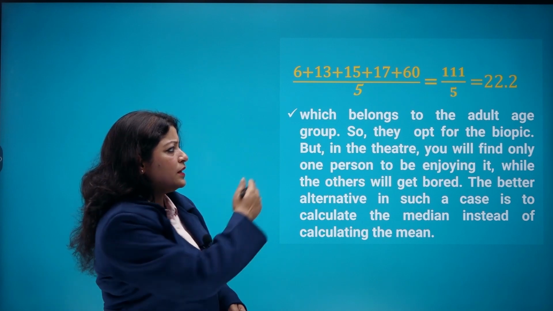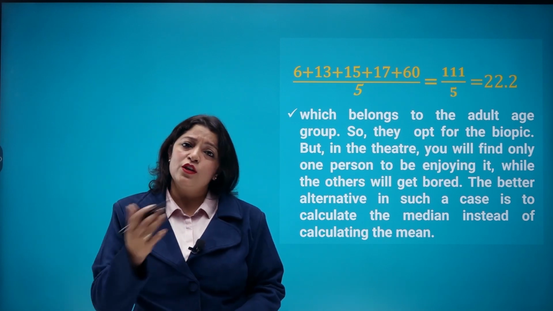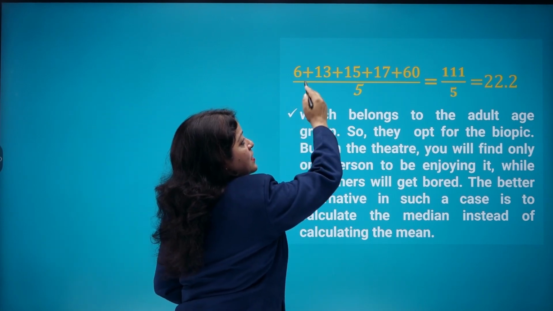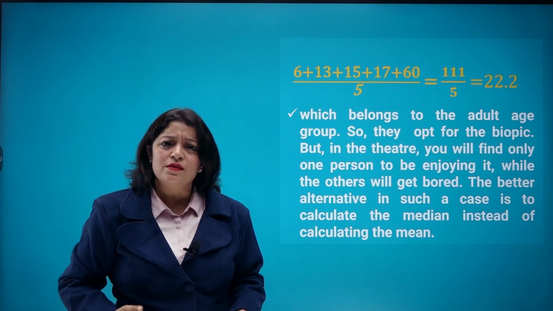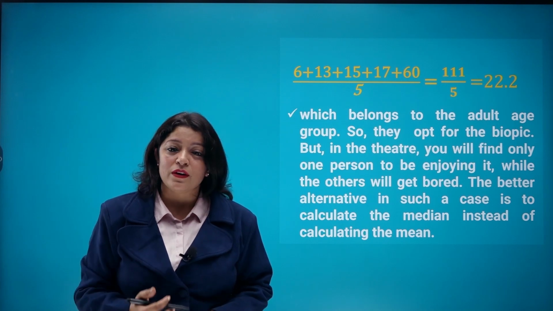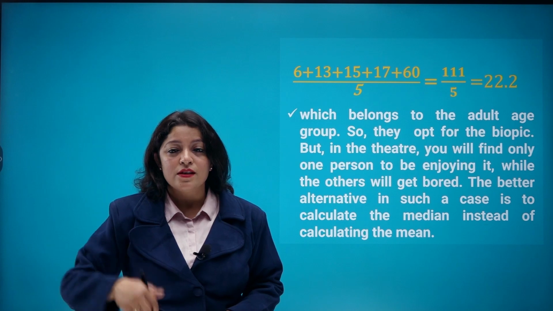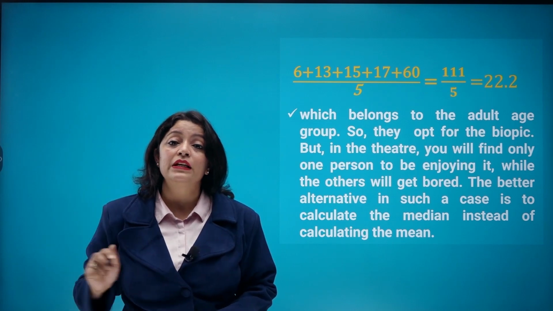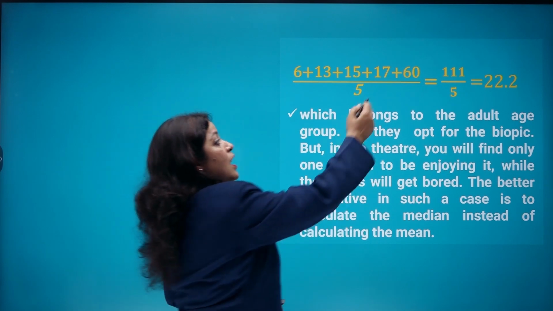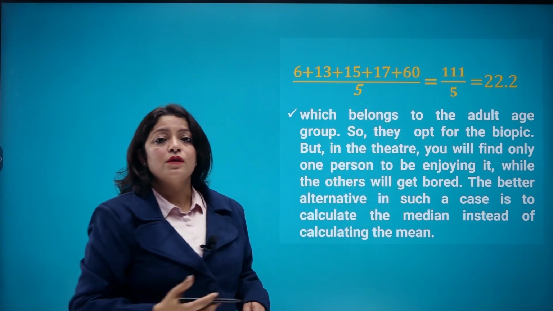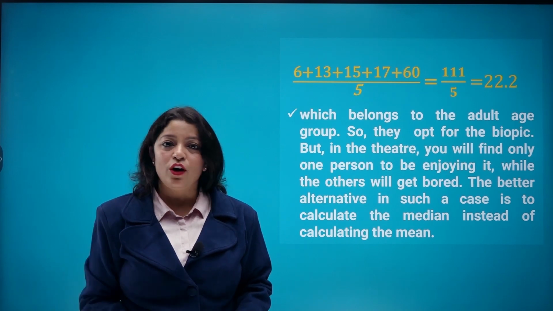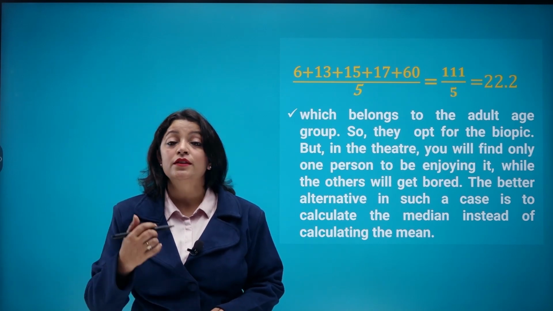But in the theater you will find only one person enjoying it, the one who is 60 years of age, right? Because the rest are either a kid or in the teenage group. So is this method applicable, or apt, to find the best suited movie? No. So in this case, we need to find the median instead of calculating the mean, because the mean here is affected by the highest value. There is only one person of 60 years of age, and out of 5 people only one person is enjoying it. So we will not calculate the mean in such a case, rather we will calculate the median.